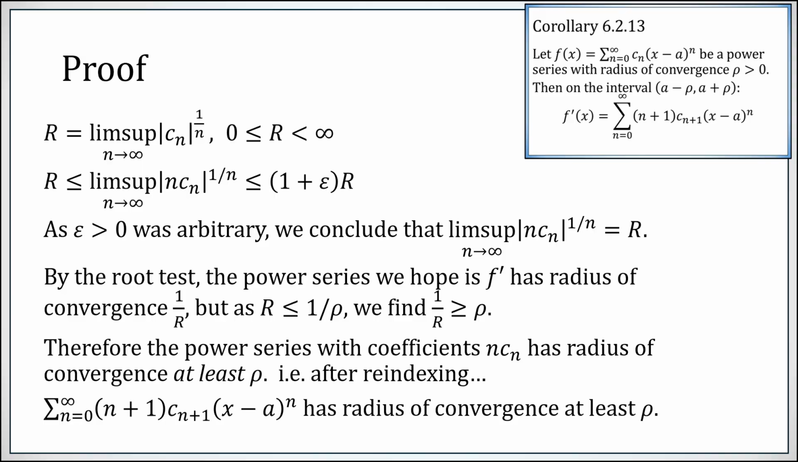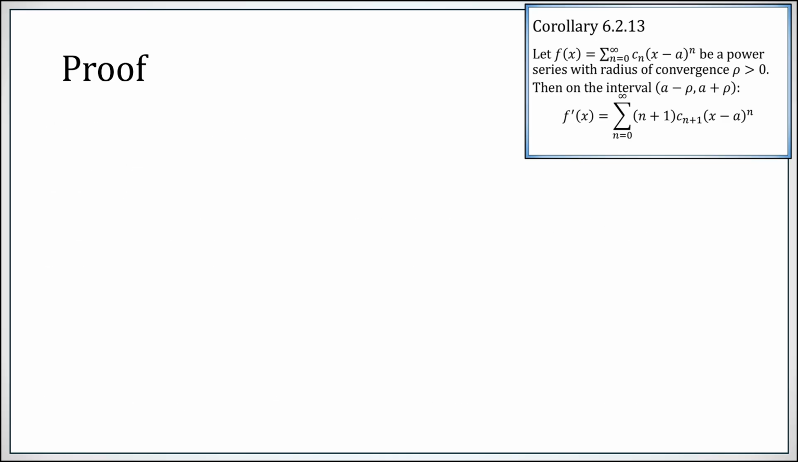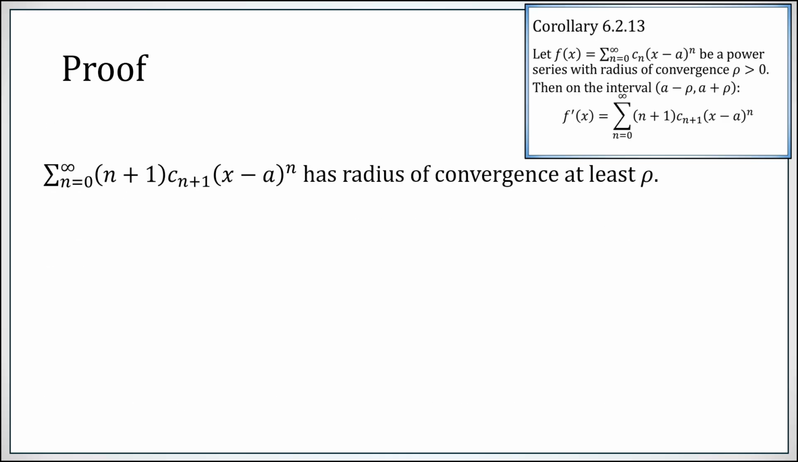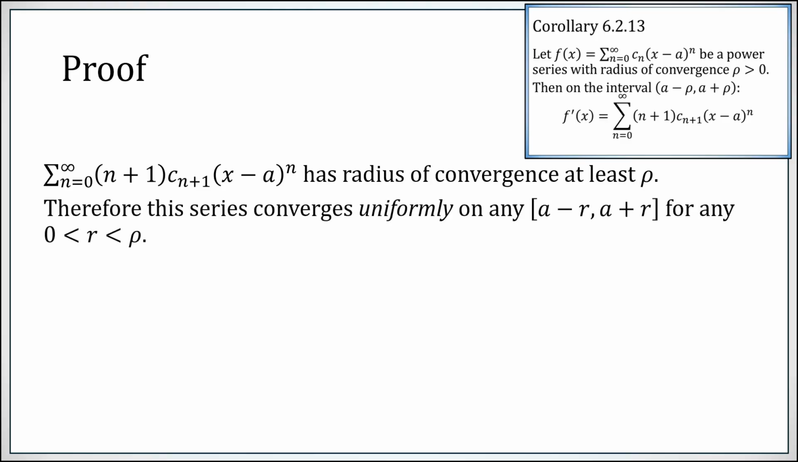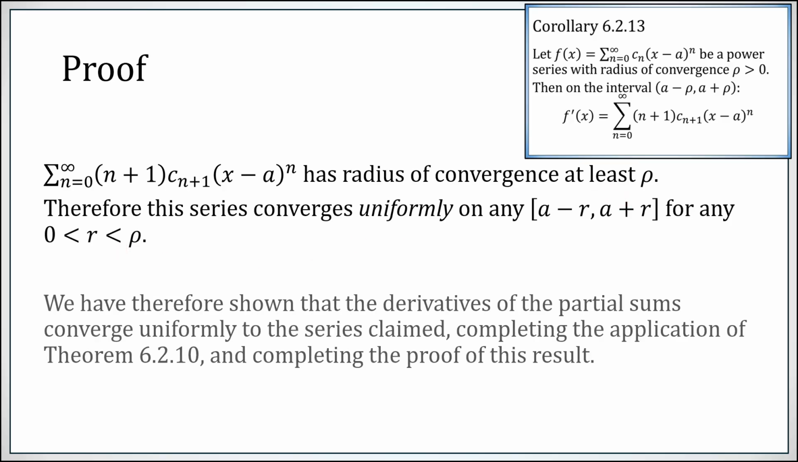All right, so the power series that we are hoping to establish is equal to f prime has radius of convergence at least rho. Great. Now that we know this series has radius of convergence at least rho, it must converge uniformly on any interval of the form a minus r, a plus r, where r is less than rho. This is the result we established earlier in this section. So the derivatives of the partial sums converge uniformly to the series we claim, and we can now complete the application of theorem 6.2.10, completing the proof of this result.